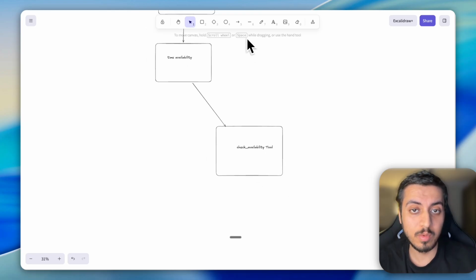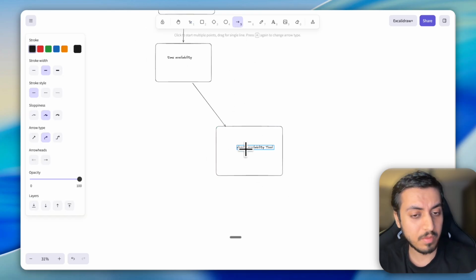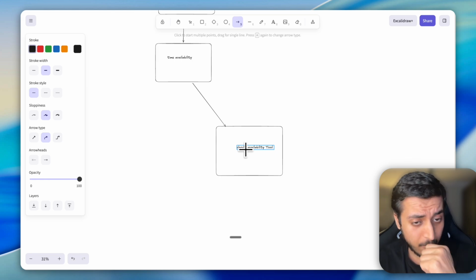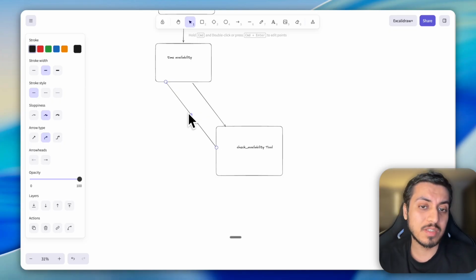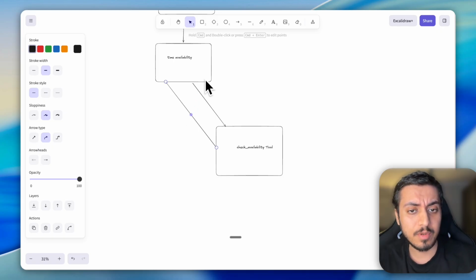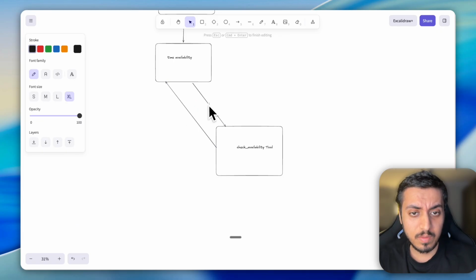What if it is not available? Then check availability will get some information out of the calendar and return it back to the agent. Like, okay, these are the available slots. The specific slot you asked is not available. Are you comfortable to book another slot? So those kinds of conversation will happen, where the user asks for a slot that is not available.